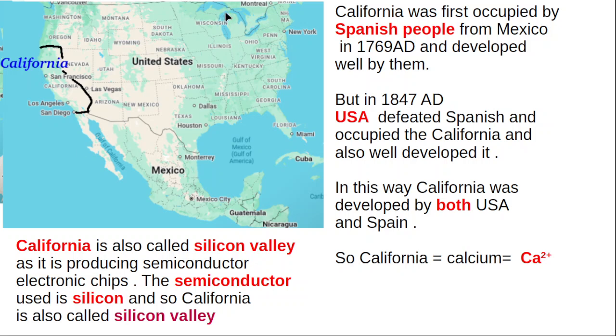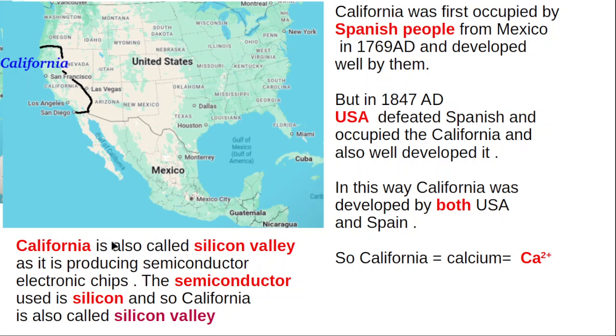See, this is the United States of America. At present, the United States has 50 states. Among the 50 states, the largest state is California. California is also called Silicon Valley. Why is it called Silicon Valley?